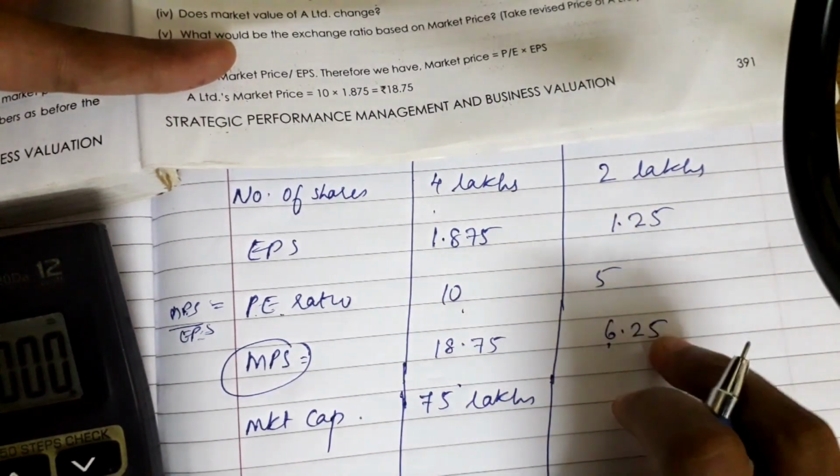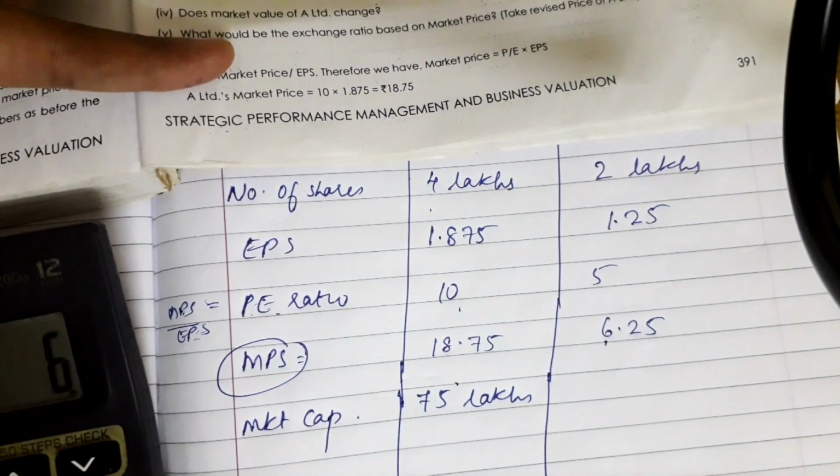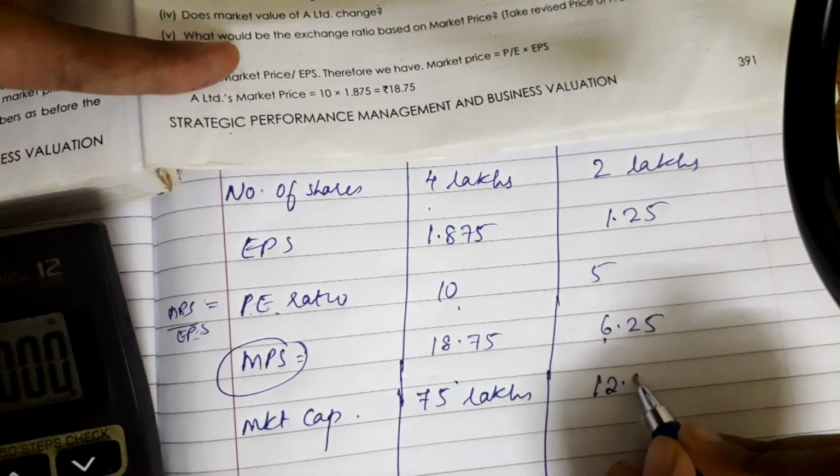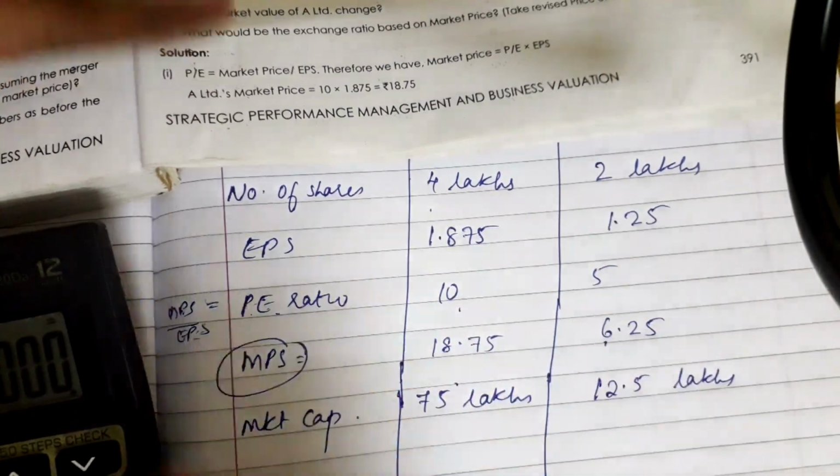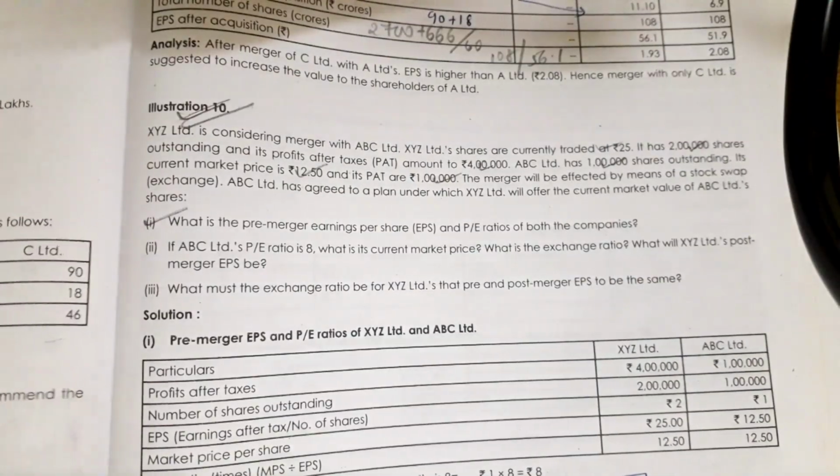Here 6.25 multiplied by 2 lakhs, that is 12.5 lakhs. That is the market capitalization. Let's check. Yeah, we are correct.